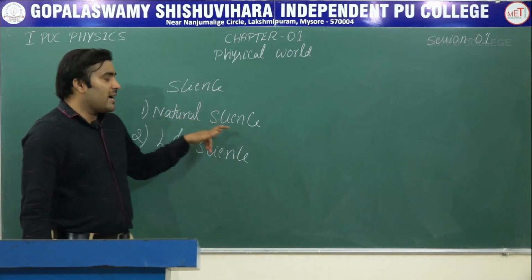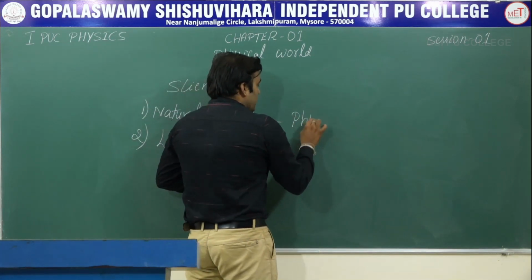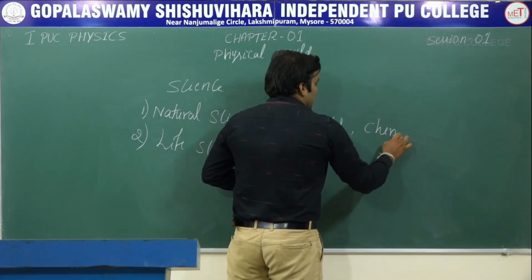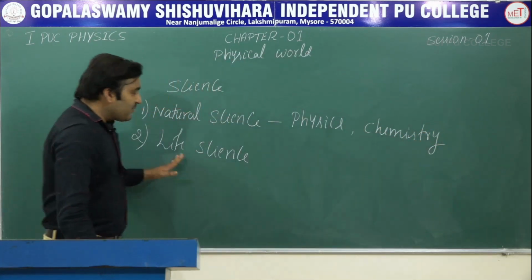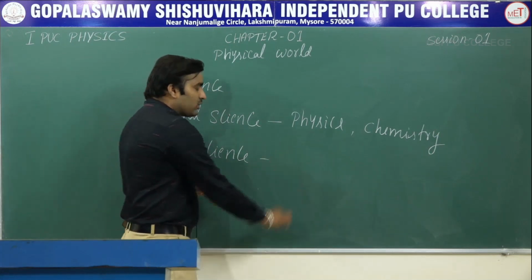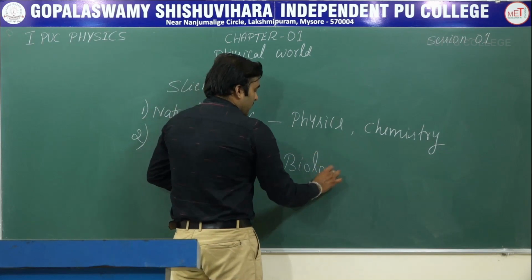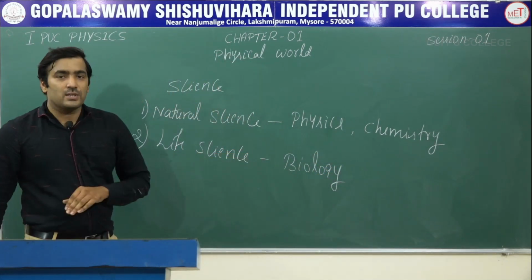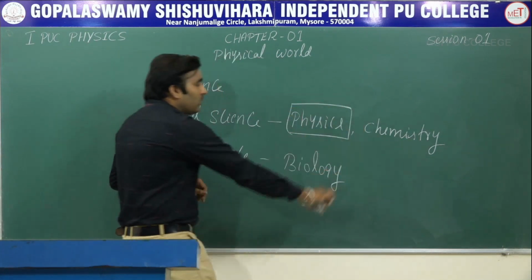In natural science, the main or fundamental branch is physics, and then we have chemistry also. And in life science, we mainly study living organisms. So biology and biological studies come under life science. In natural science, we learn about physics.